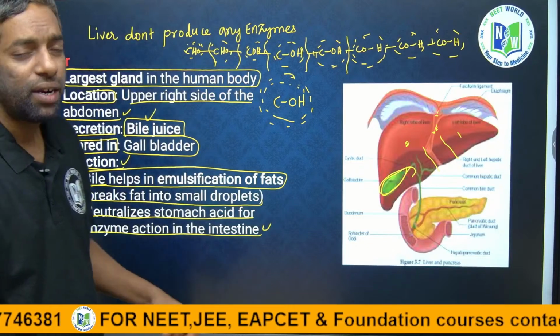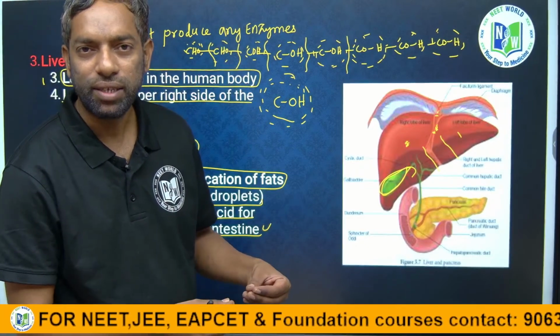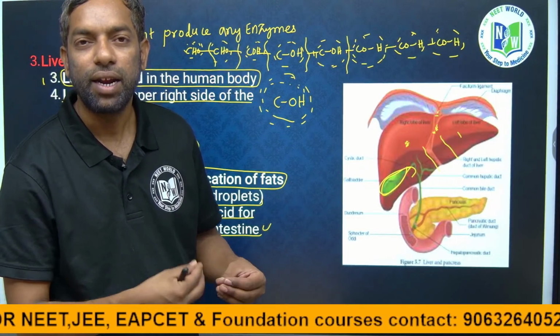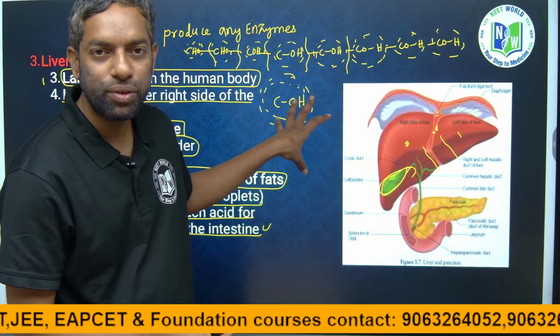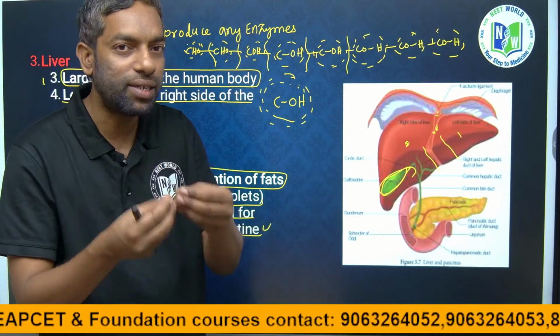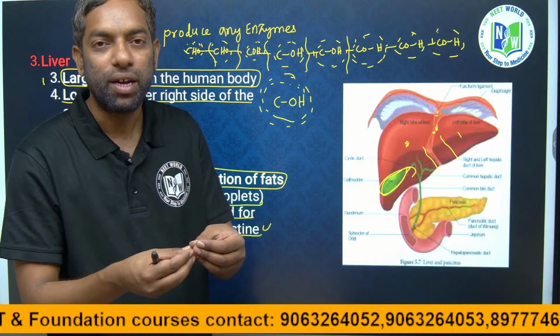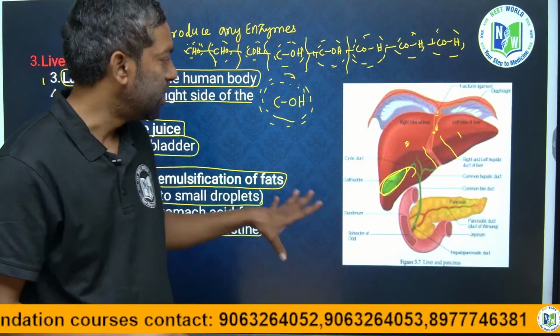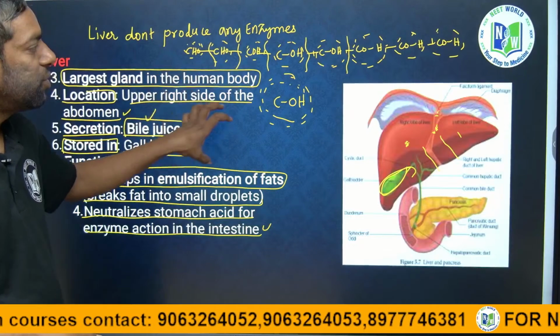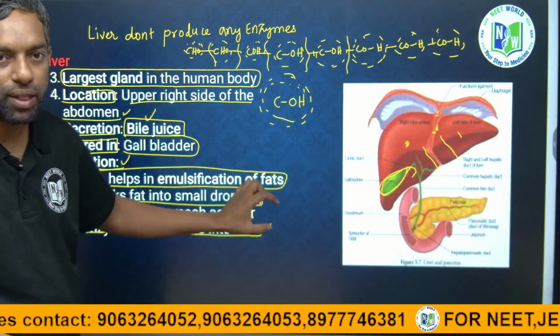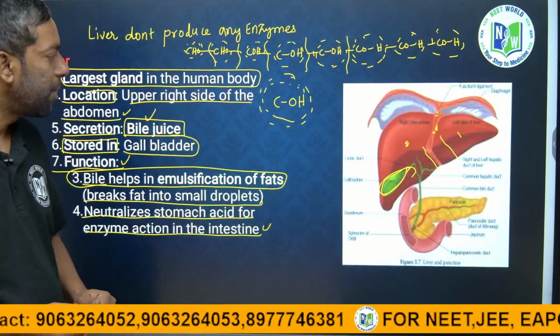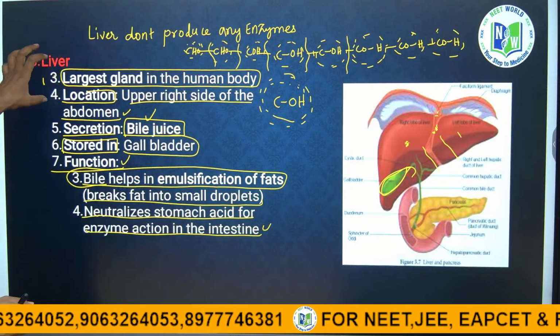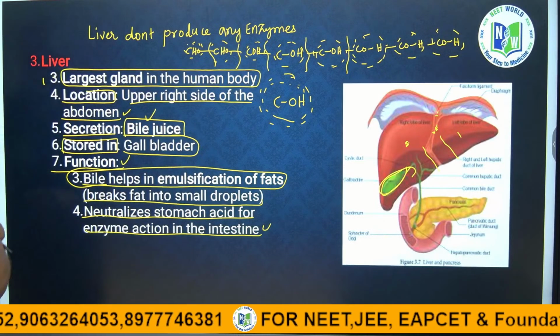There are plenty of enzymes released in the stomach and intestine that create an acidic medium. Bile juice can neutralize the acidic medium for protection. This is bile juice, produced in the liver and stored in the gallbladder. So the liver is over. Next slide.